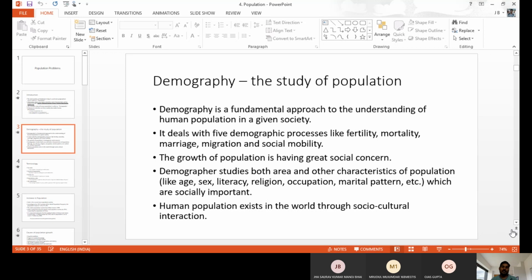All those things are the duty of the demographer: to study the given population in full aspects like age-wise, sex-wise, literacy, religion, occupation. They study the total numbers in the given area in detail. That is the duty of demography, of the demographer.